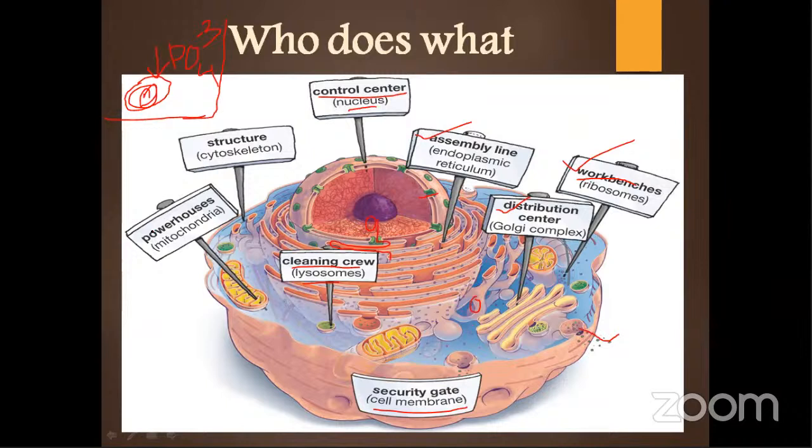Then for all these things we need energy or power. So for that, mitochondria is doing the task, that is, it is producing the power. And to hold all these things together, this particular thing, that is cytoskeleton, is present.